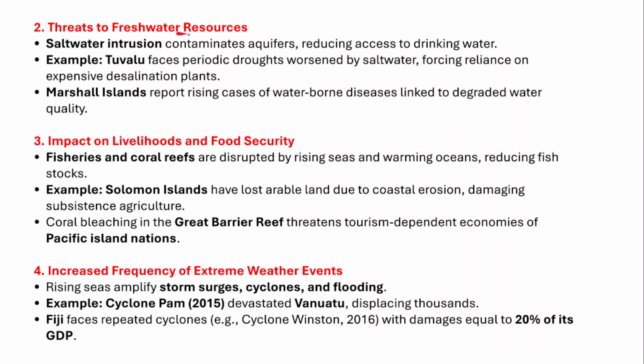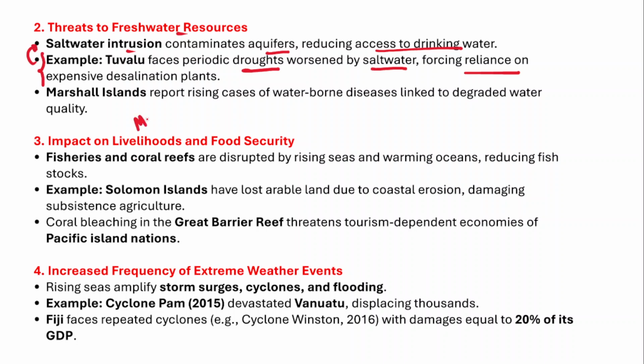And in fact, there are other threats, such as threats to the existing freshwater resources, because there is a possibility of saltwater intrusion in case of sea level rise, and it would contaminate the existing aquifers and reduce access to drinking water. So we may not have an adequate amount of drinking water. For example, Tuvalu faces periodic droughts worsened by the saltwater, forcing reliance on expensive desalination plants, right? So you just have to mention such examples along with the answer.